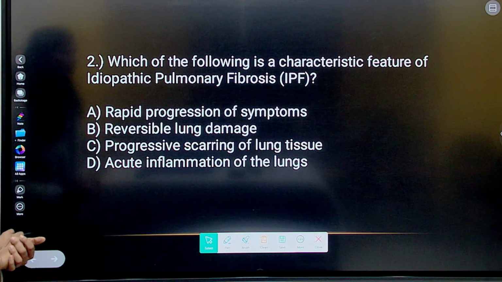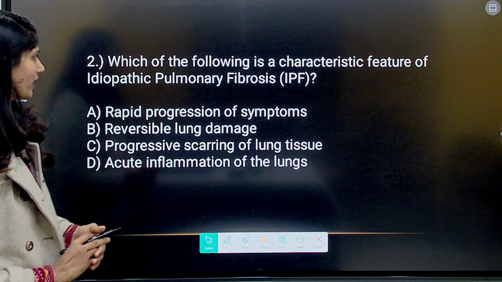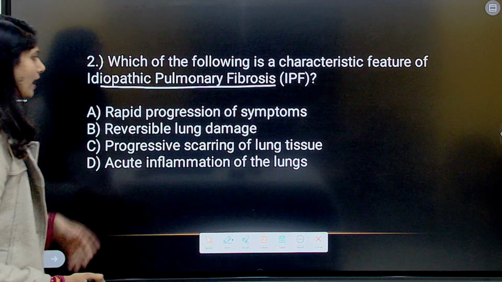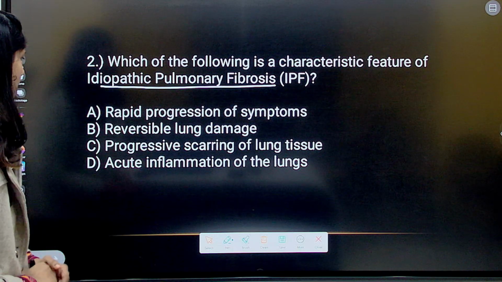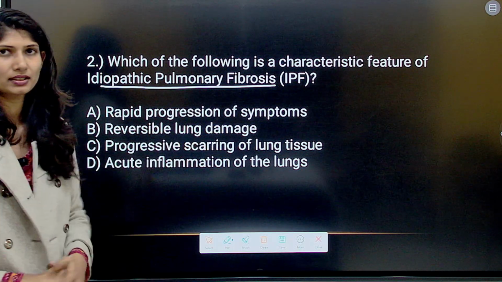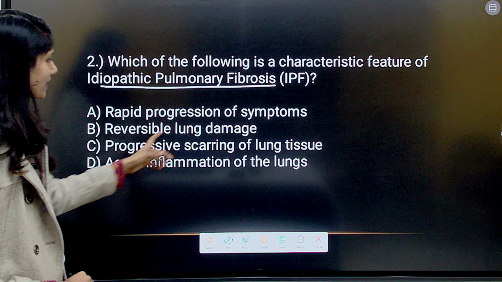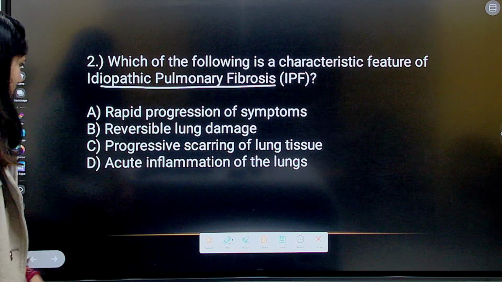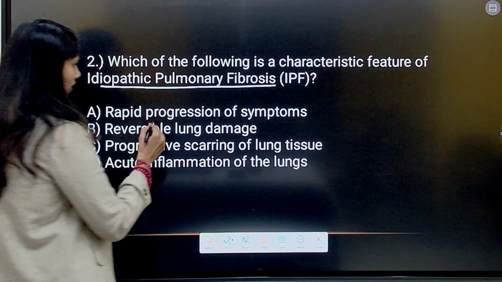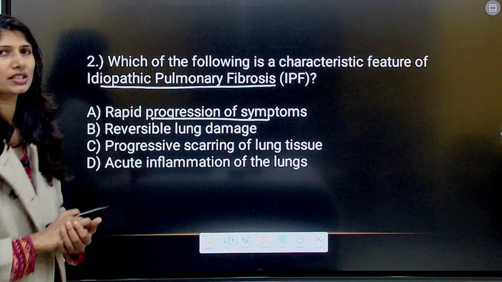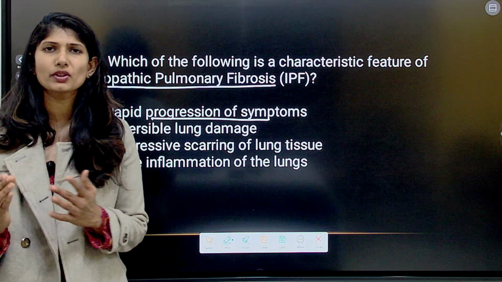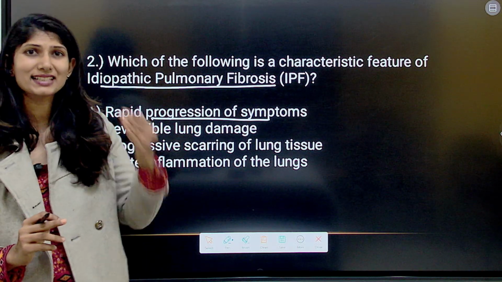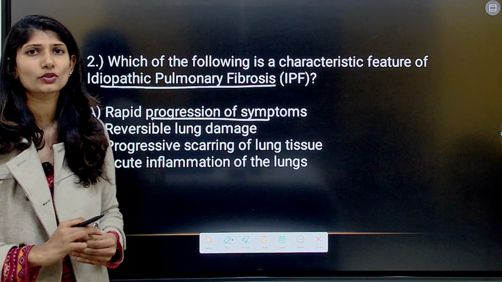Next, which of the following is a characteristic feature of idiopathic pulmonary fibrosis? Rapid progression of symptoms, reversible lung damage, progressive scarring of lung tissue, acute inflammation of the lungs. Rapid progression of symptoms: initially you are not able to distinguish between common asthma and IPF, which is why there is a delay in diagnosis.